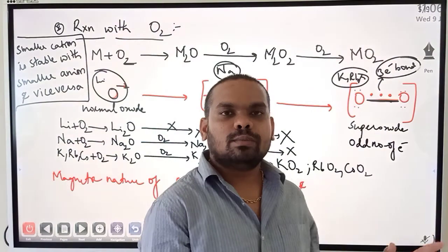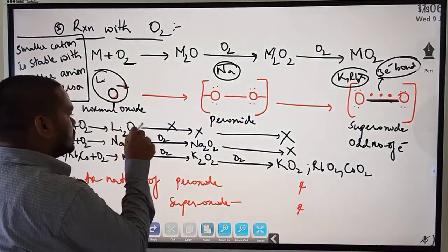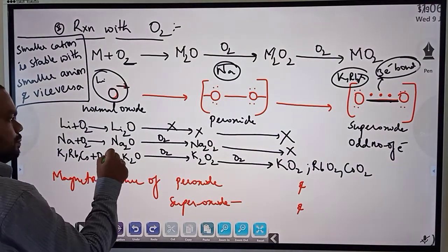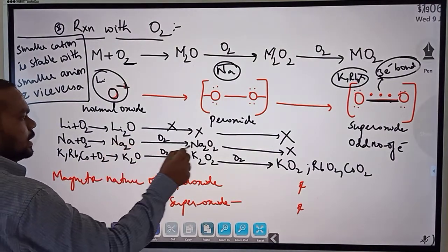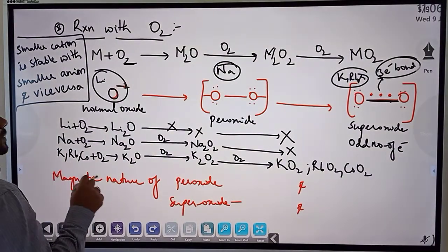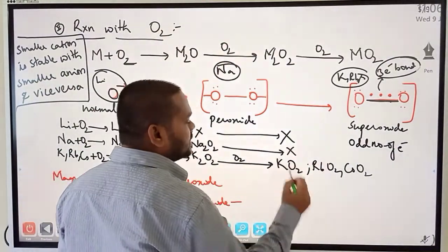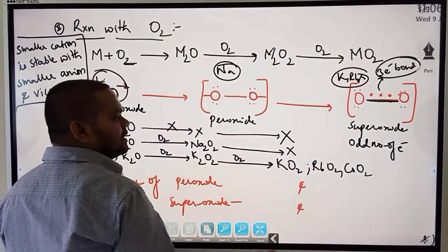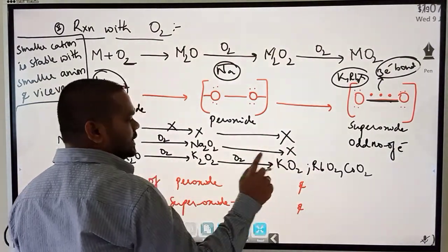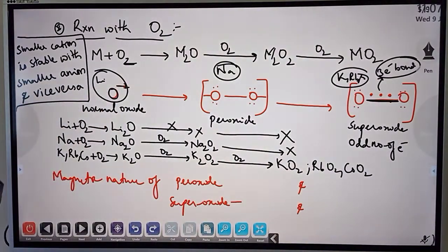We are just talking generally. Generally, lithium forms only normal oxide, sodium forms normal oxide and also peroxide. Potassium, rubidium, cesium form normal oxides, peroxides and also superoxides. So mind it here: KO2 means superoxide, K2O2 is peroxide, K2O is normal oxide.